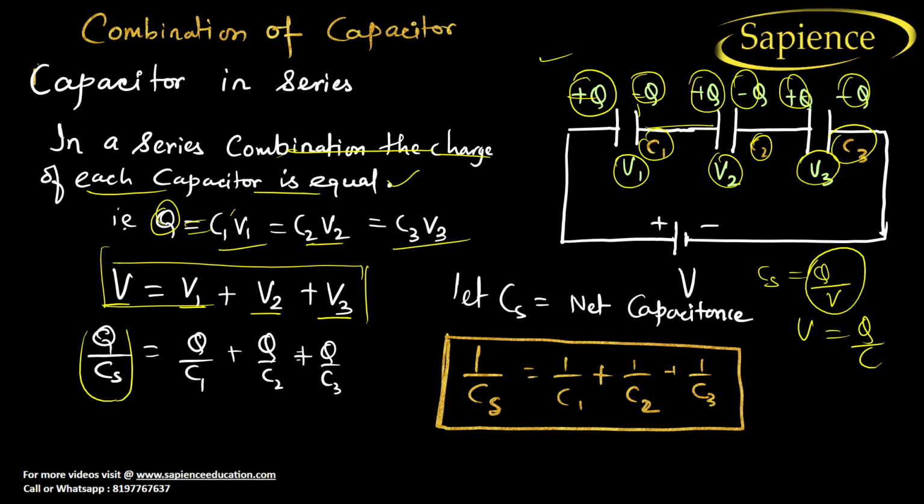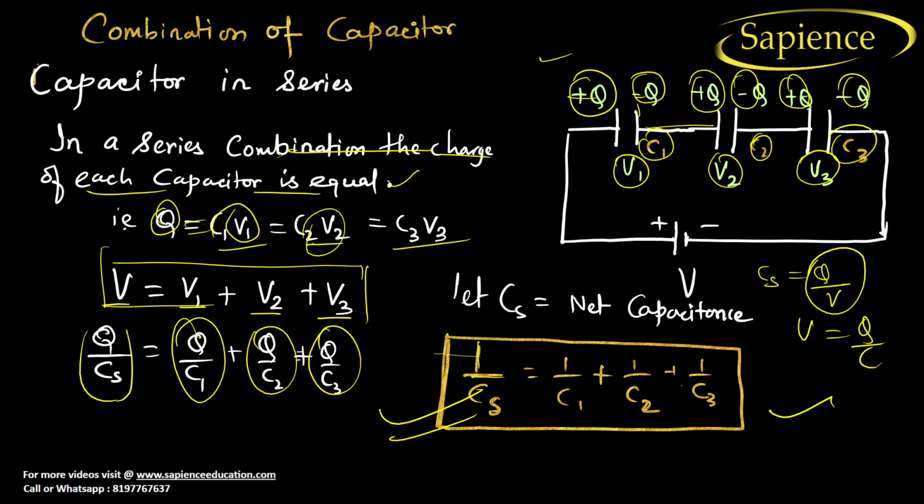Now V1 can be found by Q by C1. V2 can be found by Q by C2. V3 can be found by Q by C3. Now when you cancel each Q, what will happen? 1 by Cs is equal to 1 by C1 plus 1 by C2 plus 1 by C3. So finally the equivalent capacitance in series is given by 1 by C1 plus 1 by C2 plus 1 by C3.